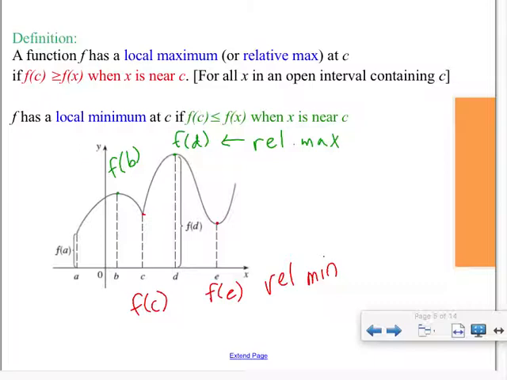Now, when a function distinctly ends, at A and G, where the function particularly ends, those can sometimes be included in the relative min or max idea. The problem is you can't get an interval on both sides. So you really don't include those too much unless we're going to include those as the highest point or the lowest point of the function. So when you're asking for relative maxes and mins on the interval, don't include the endpoints. If they say, where's an absolute maximum of the function, we can include the endpoints.